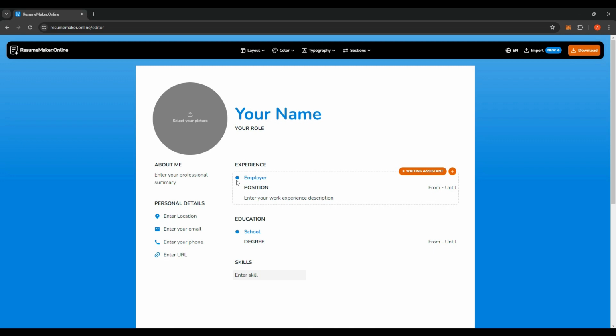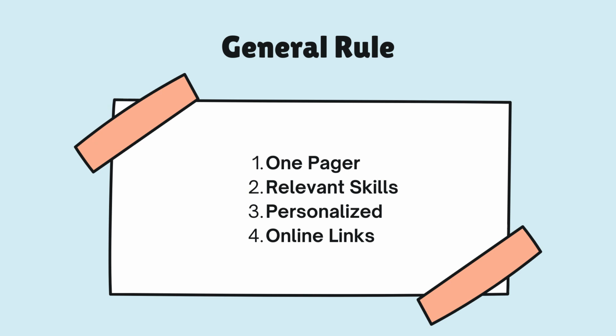Let's move back to the general rules while building a resume. Here are the 4 general rules that you need to follow while building your resume. First, one pager. No matter how, you need to encompass your whole resume onto one page. Next, this is one of the most important points: relevant skills.